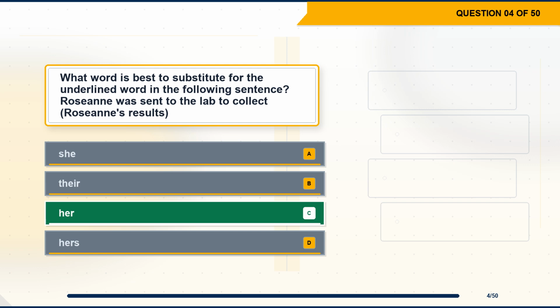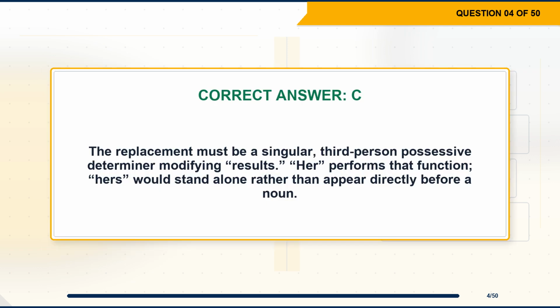The correct answer is option C. Her. Explanation. The replacement must be a singular, third-person possessive determiner modifying results. Her performs that function. Hers would stand alone rather than appear directly before a noun.